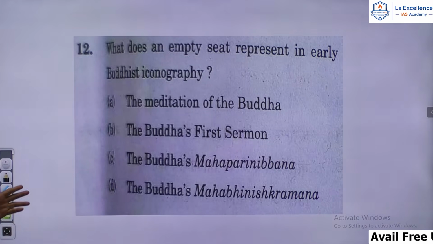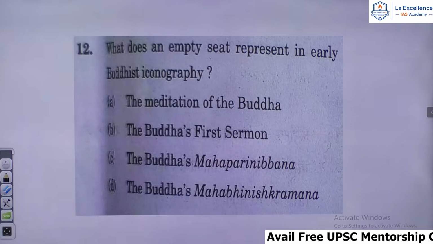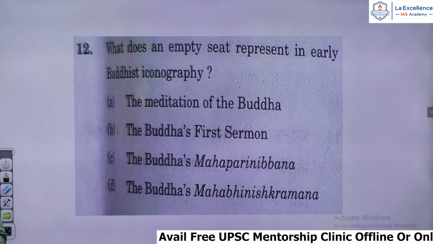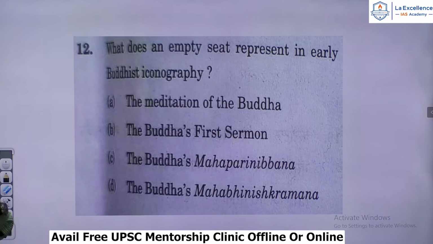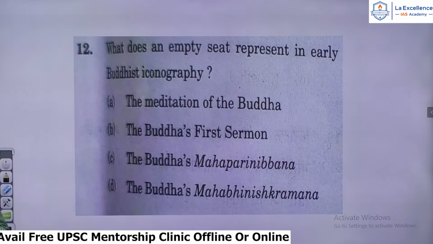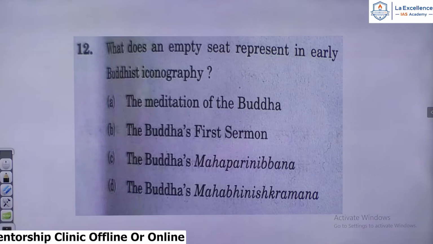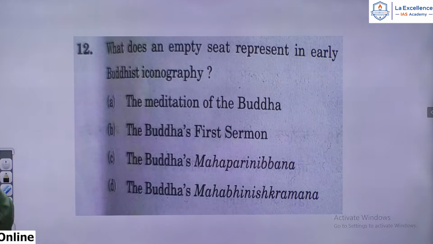Let us come to the 12th question. What does an empty seat represent in early Buddhist iconography? Now, you have certain symbols which were worshipped, referring to the Buddha. The Hinayanis worship the symbols connected with the life of the Buddha. Lotus and bull for his birth. Then for his going away from the palace, they worship the horse, Kantaka. Then the peepal tree or the sacred fig tree for his enlightenment, and the stupa for his death.